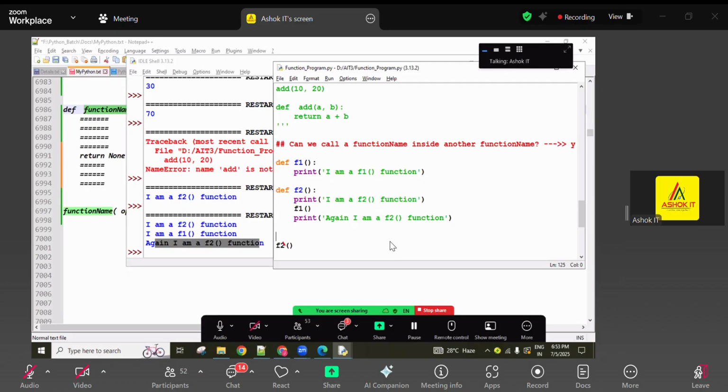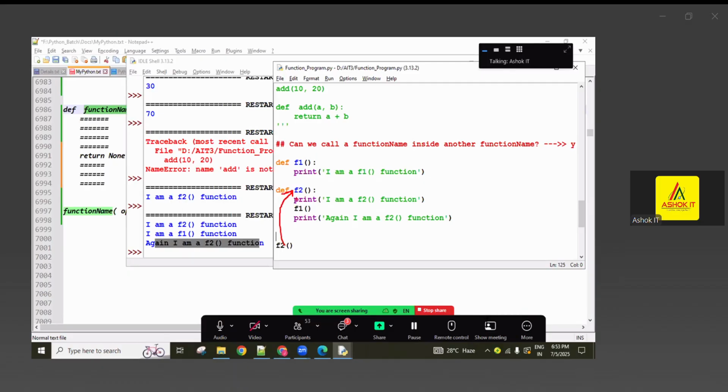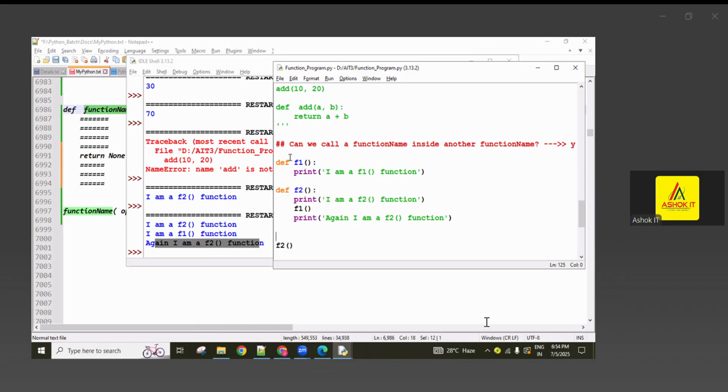This one I'm calling, the first time coming to here, and inside that this statement executes first. That's why I am a f2 function is printed, and the next function is called. Because of that, it jumps to here. Inside that, this f1 function is executing, and after that the cursor is coming to here. Next, this line executes. So again, I am a f2 function, like you're getting. Is that clear, everyone?